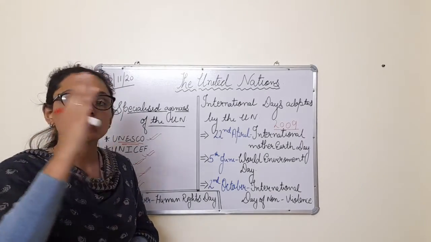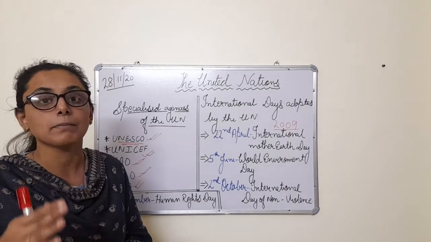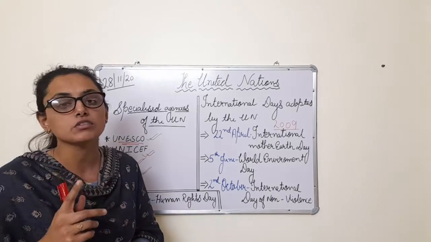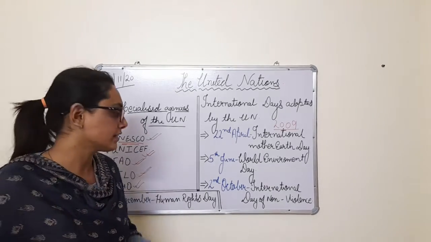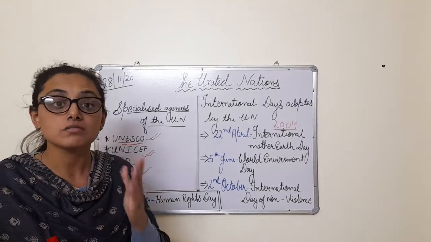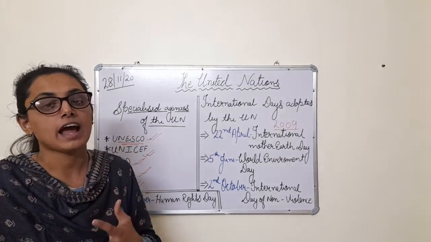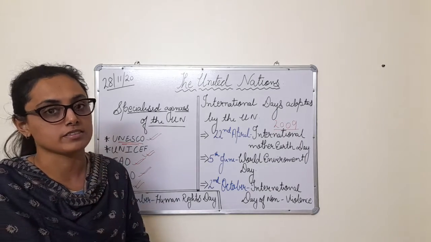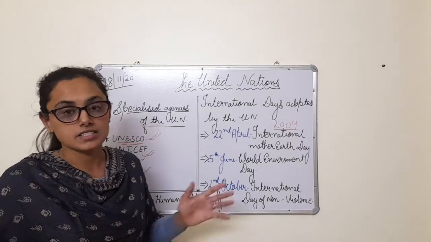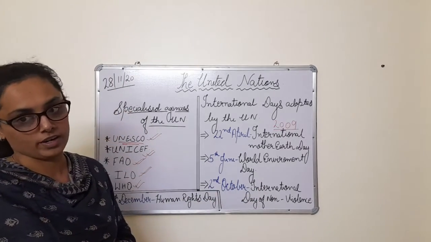And in the year 2004 this initiative was taken, but the General Assembly passed it in the year 2007, and it was decided that Mahatma Gandhi, who is well known for opting for non-violence and saying no to violence, his birthday is celebrated as International Day of Non-Violence.